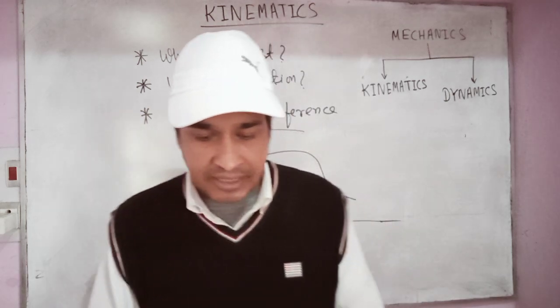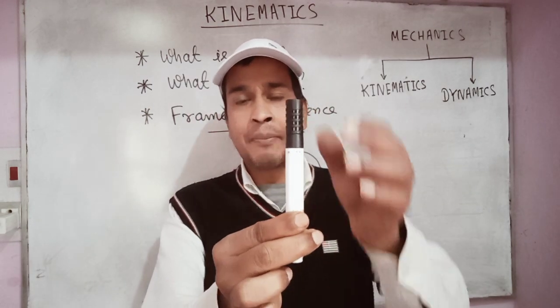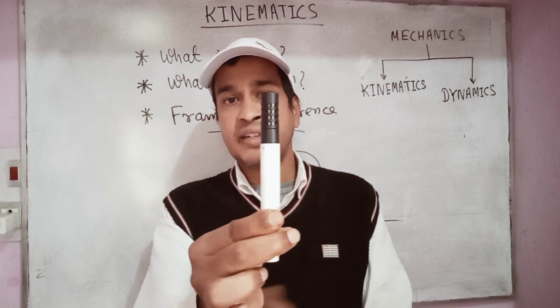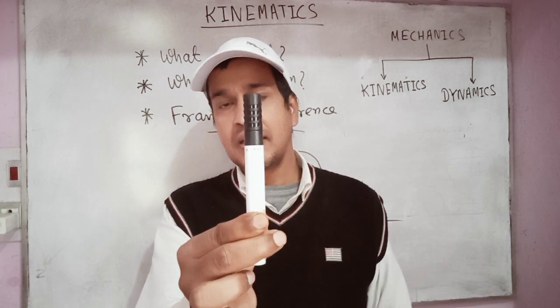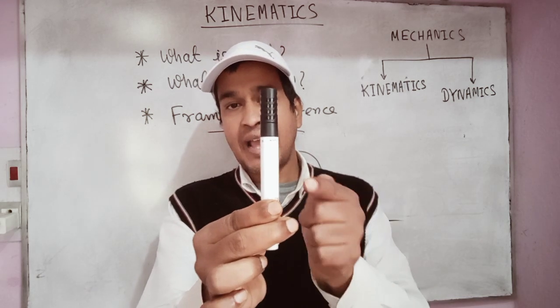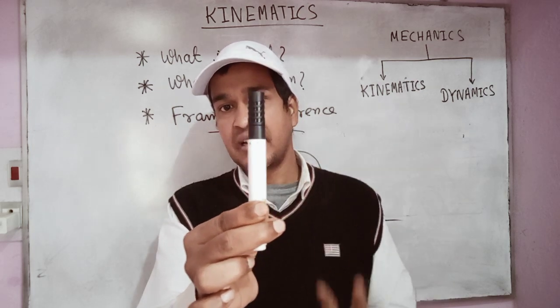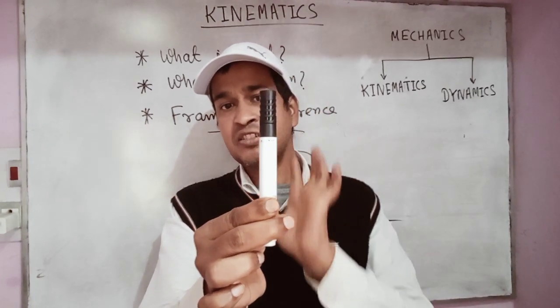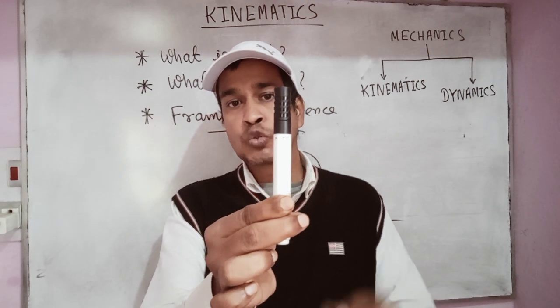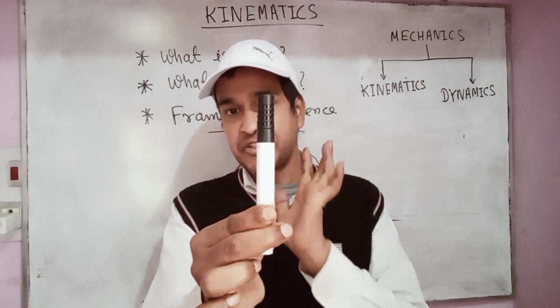For example, this is the marker, and time is passing, time always passes, and as the time passes, this marker is not changing its position. I can see that this marker is not changing its position. So this marker is at rest.